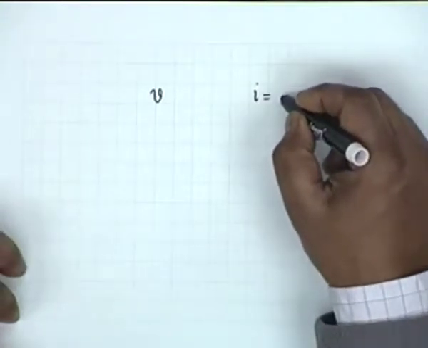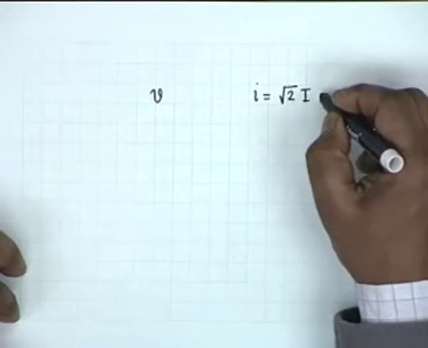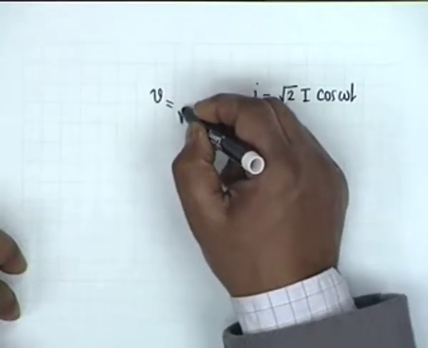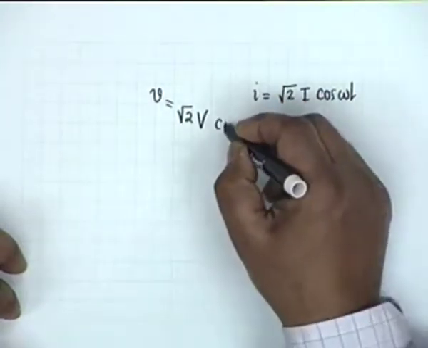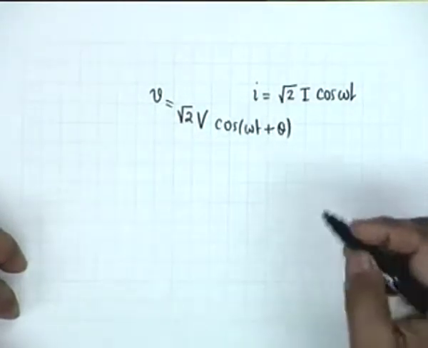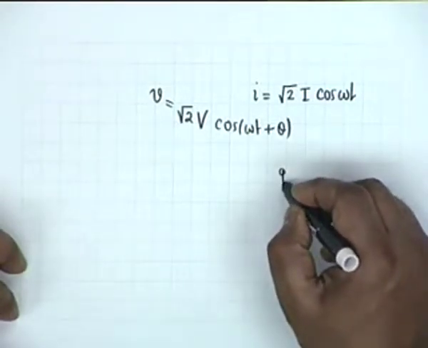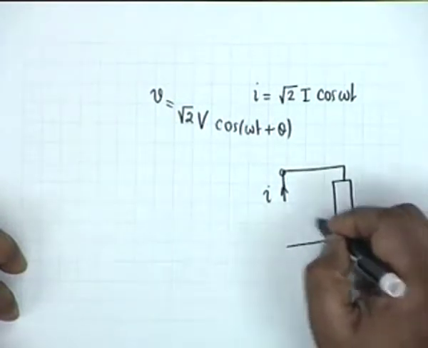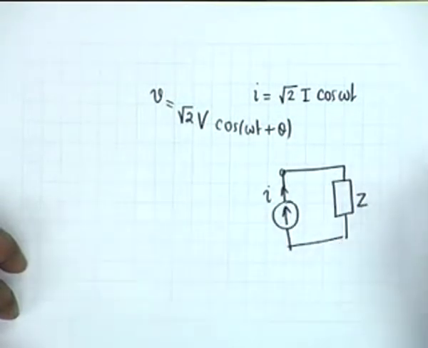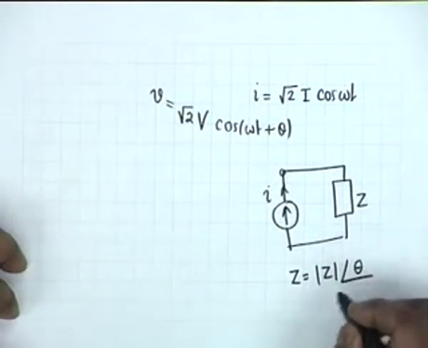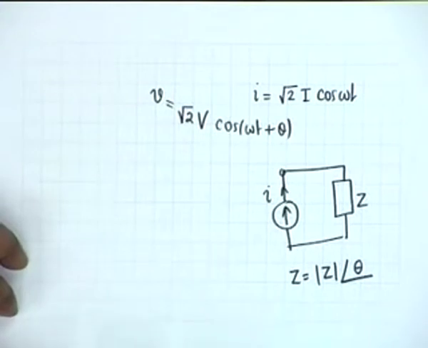Suppose i is root 2 capital I cosine of omega t, and suppose small v is equal to root 2 capital V cosine of omega t plus theta, which may occur typically, let us say, in a situation in which a current I is allowed to pass through an impedance Z, where Z is magnitude Z, angle theta. It could be an inductive circuit, for example, resistance and inductance, or a capacitive circuit, resistance and capacitance, and so on.